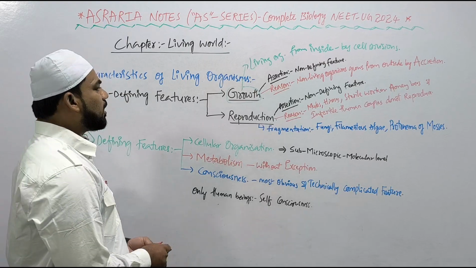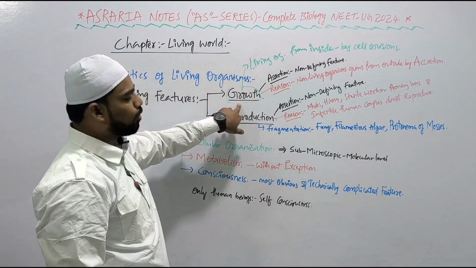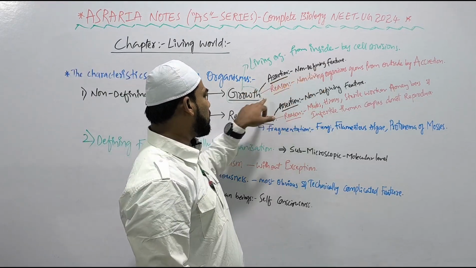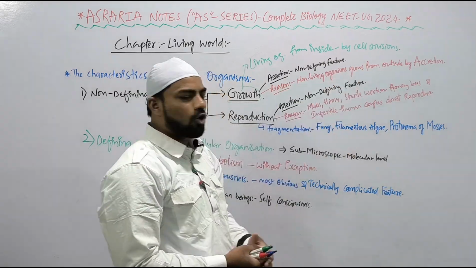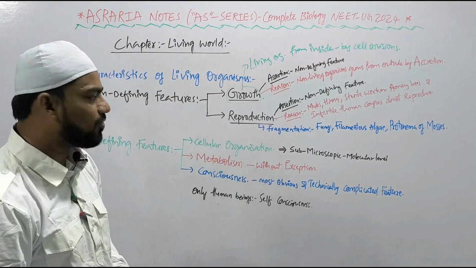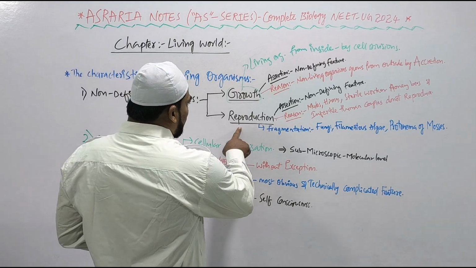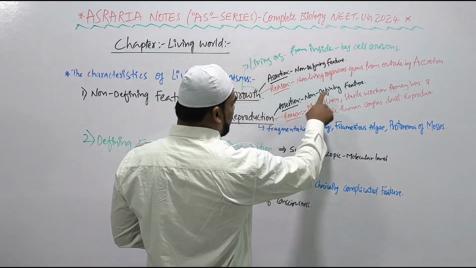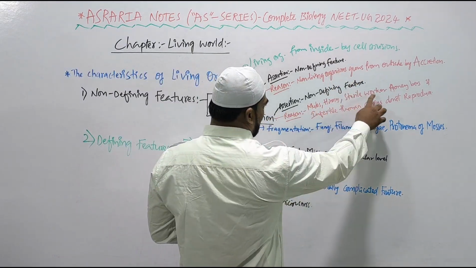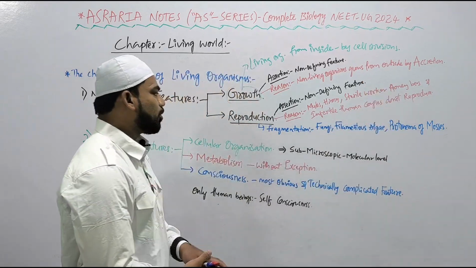Increase in the size and increase in the number of individuals are the twin characteristics of growth. Assertion: growth cannot be taken as a defining feature. Reason: non-living organisms also grow from outside by accretion. Accretion means accumulation of the materials on the surface of the mountains, soil modules, etc. Reproduction. Assertion: reproduction is a non-defining feature. Reason: why? Mules, hinnies, sterile worker honeybees, and infertile human couples do not reproduce.